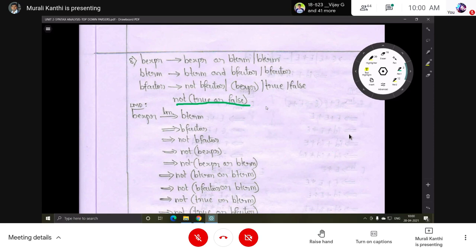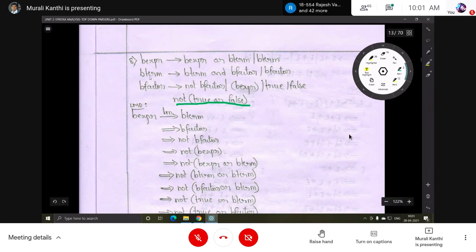Or, and, true, false, not, these are the terminals. And the open parenthesis and closing parenthesis are also terminals. B expression, B term, and B factor are the non-terminals. Okay, so this is a grammar.